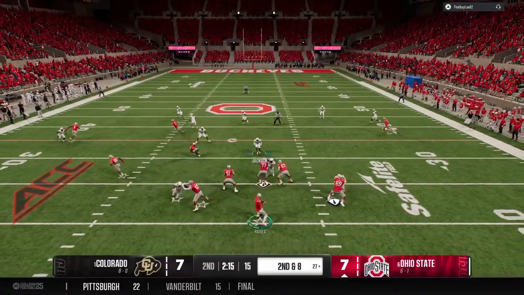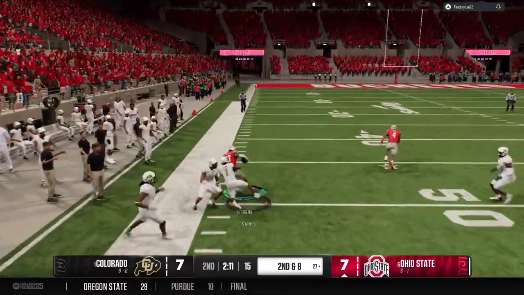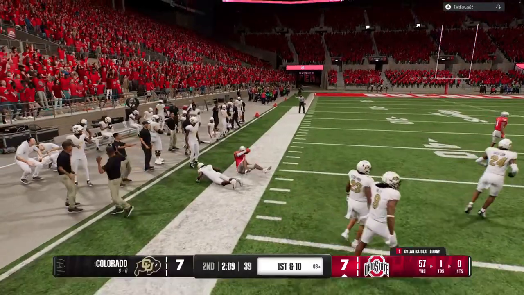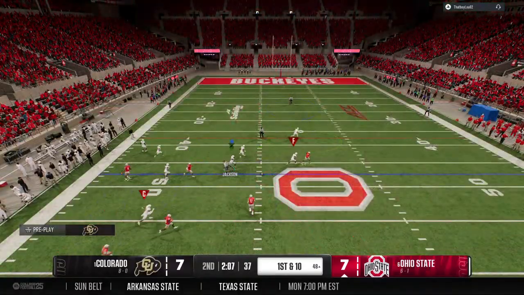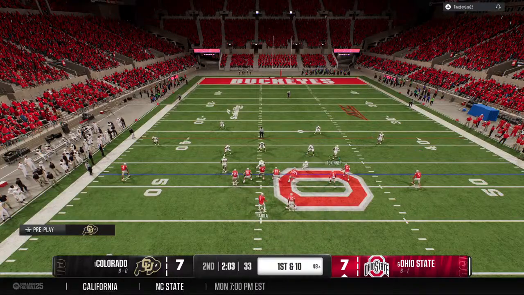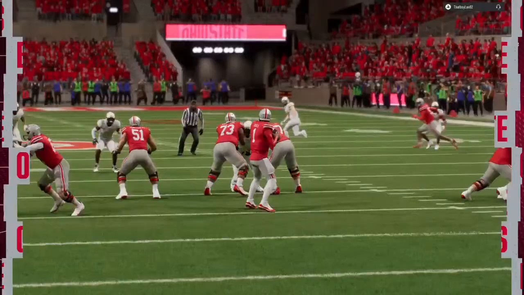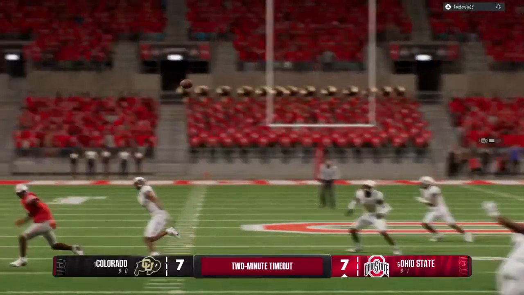Looking to pass. It's Raiola. Throws to the tight end. He makes the grab. Finally brought down after a big gain. Moves the ball all the way to the plus 48. Buckeyes hustle to the line to run the hurry up. We'll take a quick pause before the half as we reach the 2-minute warning.